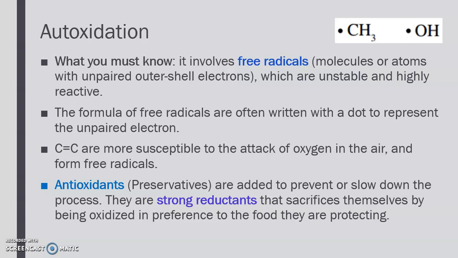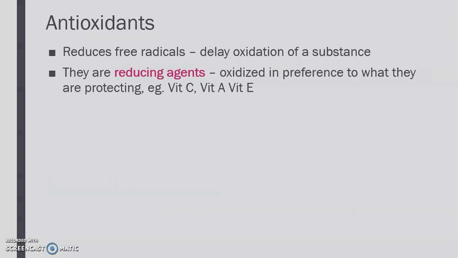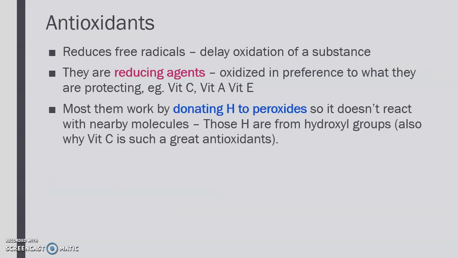And then it's actually a chain reaction. We don't need to know the specific steps, but in those chain reactions, there's one step that produces peroxides. And we know that peroxides are very, very strong oxidants, right?